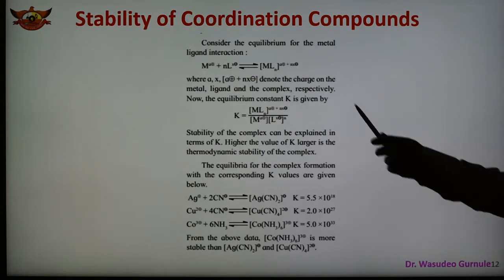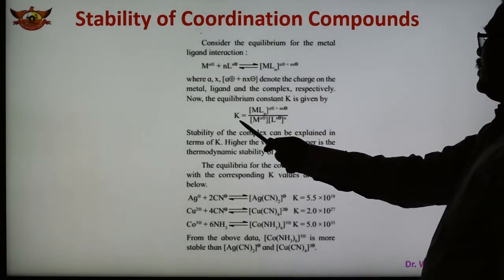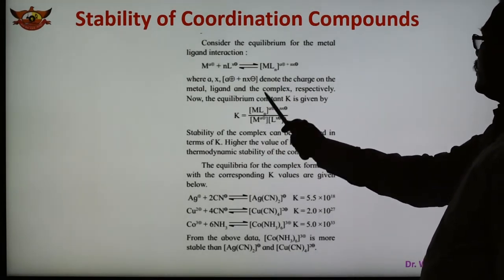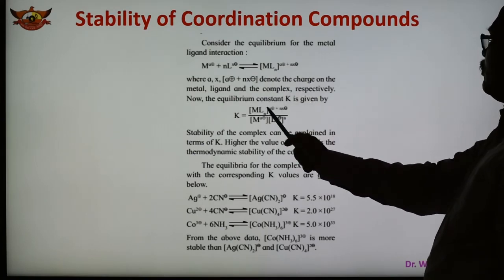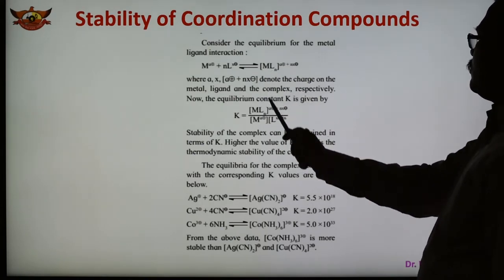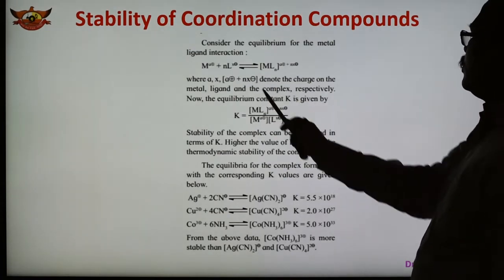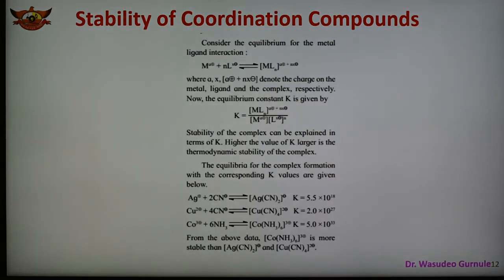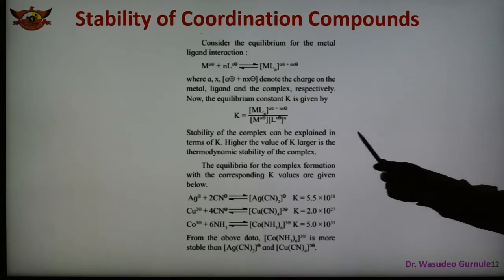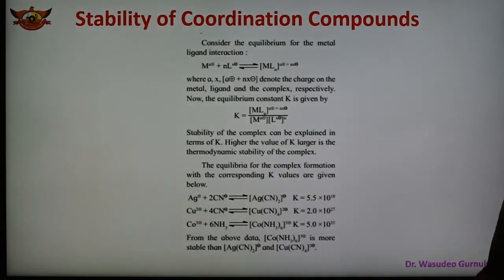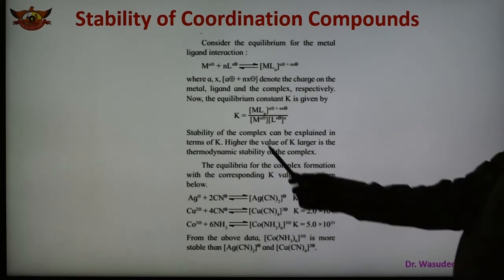For this equilibrium reaction we can write K, the stability constant or the equilibrium constant, equals the concentration of product upon the concentration of reactants. That is, the concentration of the complex divided by the concentration of metal times the concentration of ligand raised to the power n. So the stability of the complex can be explained in terms of K. K is the stability constant, and 1 by K is known as the instability constant.